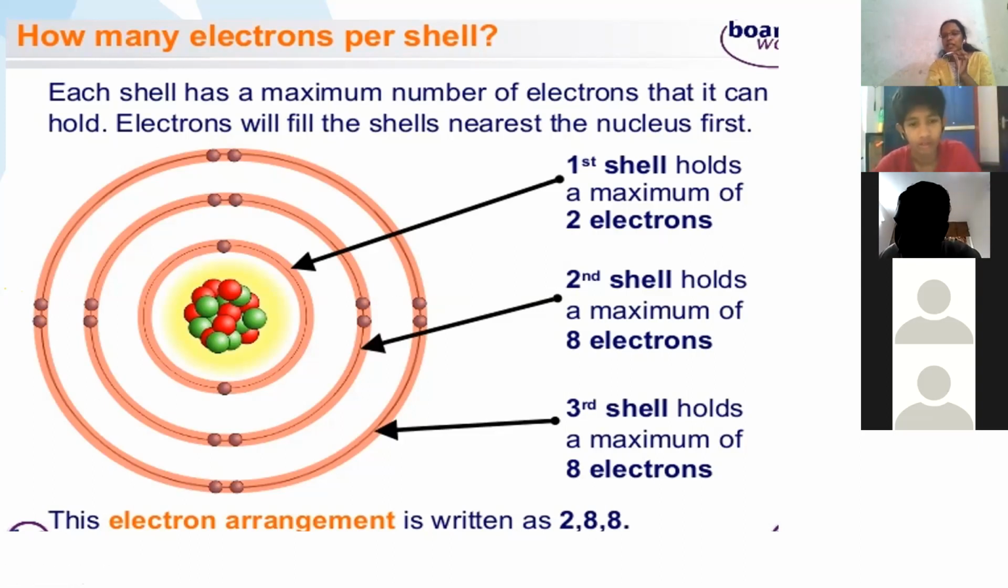Please write down electron dot structures. Put the heading electron dot structures. This you will have in your 9th standard and also in your 10th standard. You have to draw these structures. Electron dot structures: representation of electrons in different orbits.